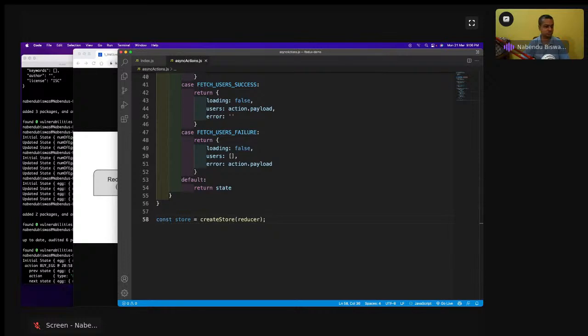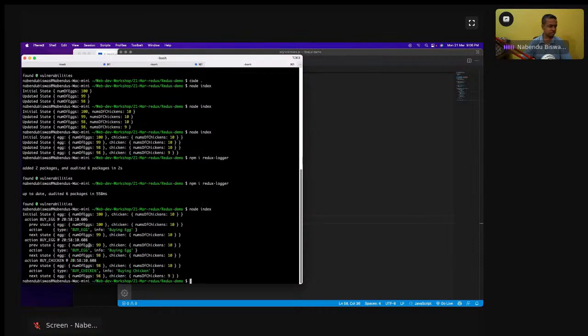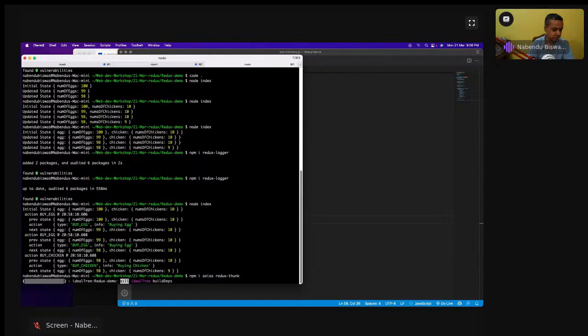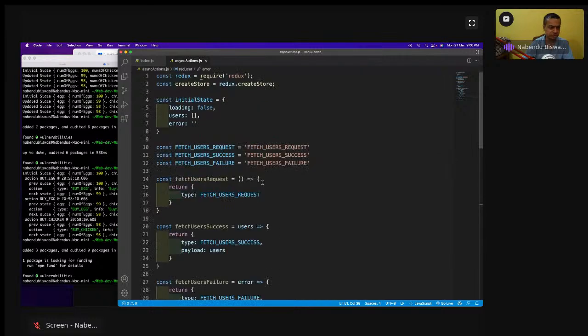Okay, so I will come here and I have to install this. So I'll do npm i Axios and Redux thunk. Axios and Redux thunk I'm going to do, and both of them are installed. Now we have to use it.